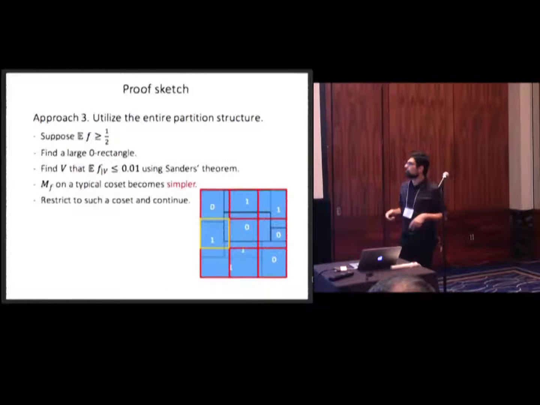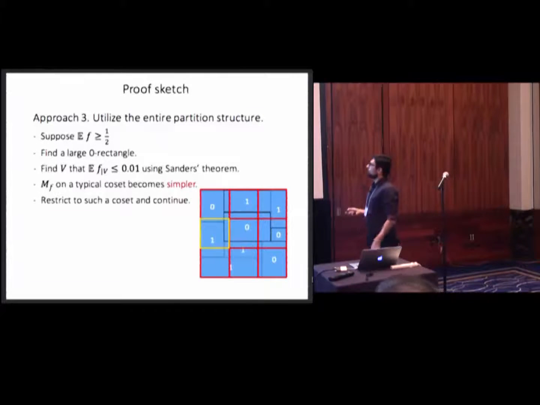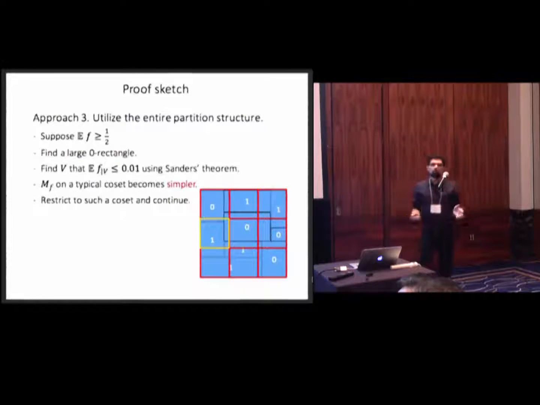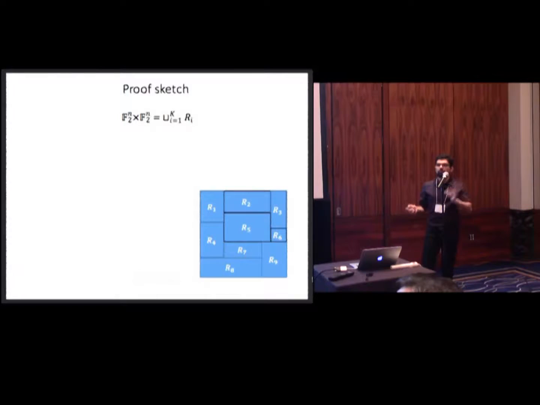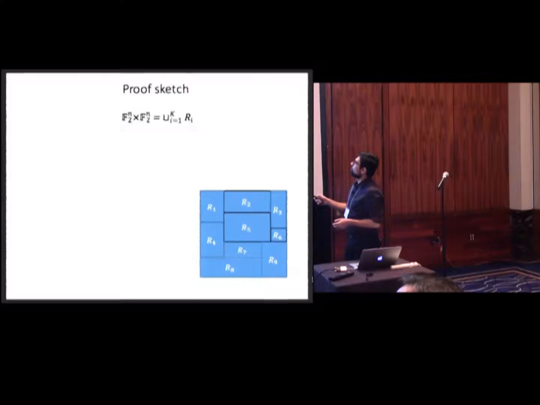Suppose it became much simpler for some notion of simplicity. We just continue until it's so simple that it's just constant. Now all I should explain is what I mean by simple and how you get a simpler coset.